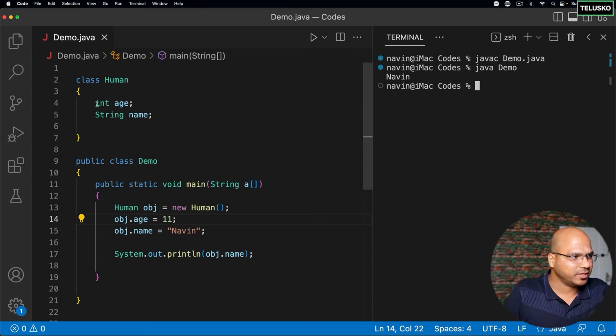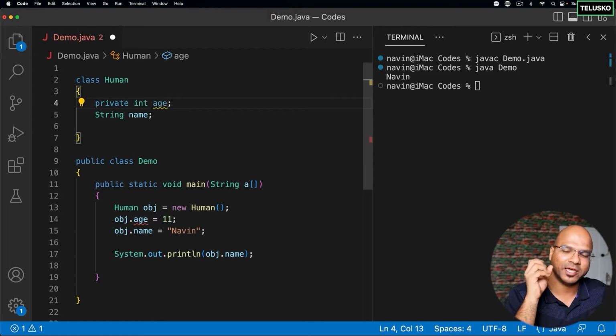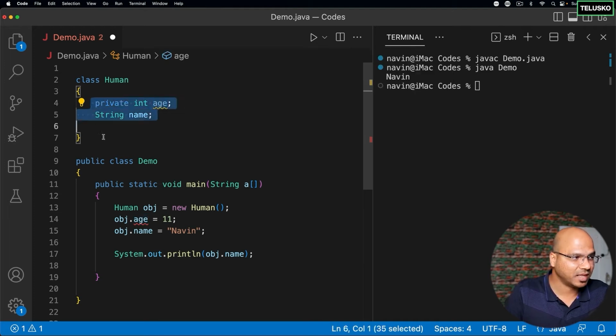So one way to do that is to make your variables private. Now, what do you mean by this private keyword? Of course, we'll have a detailed discussion later. At this point, private simply means this particular variable, which is age, is accessible only in the same class. Let me repeat. This age variable is accessible in the same class. The moment you make it private, no one from the outside world can use it.